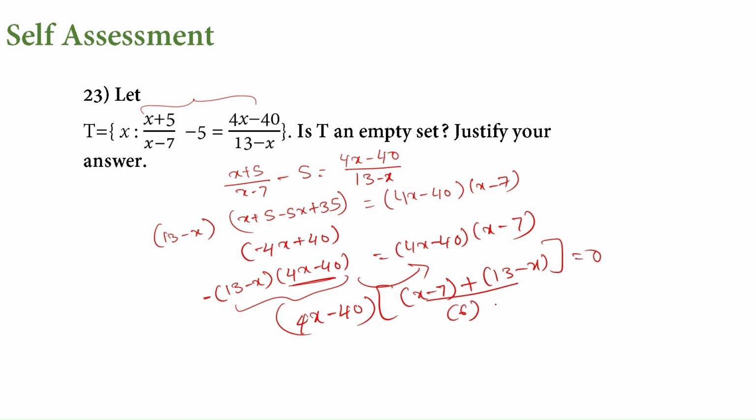Now 6 can't be 0, so obviously 4x minus 40 has to be 0, from which we get x to be 10. So 10 is the value for x, so it's not empty. We have a value which satisfies this particular set builder definition, so it's not an empty set.